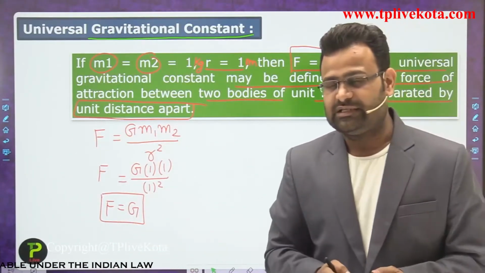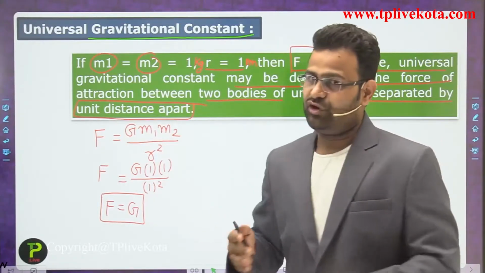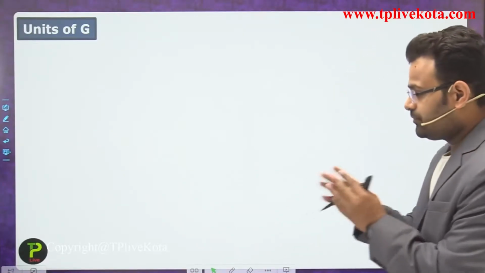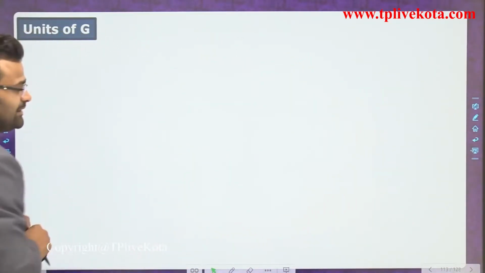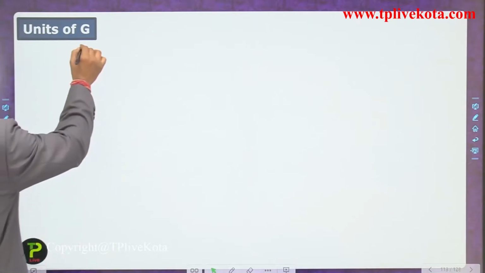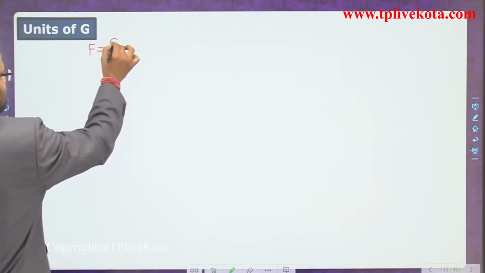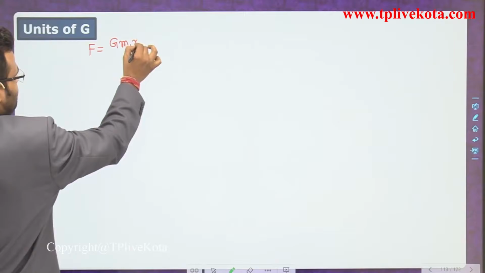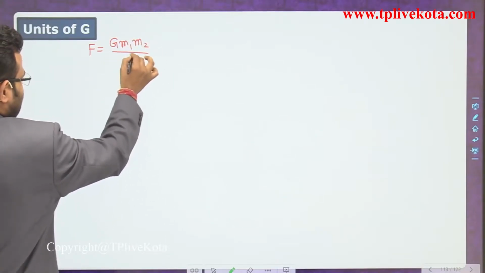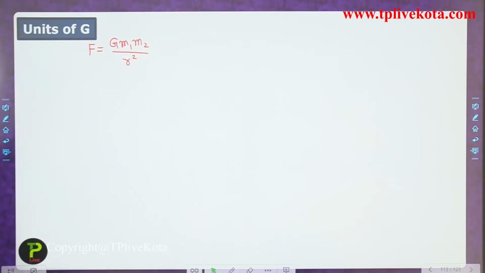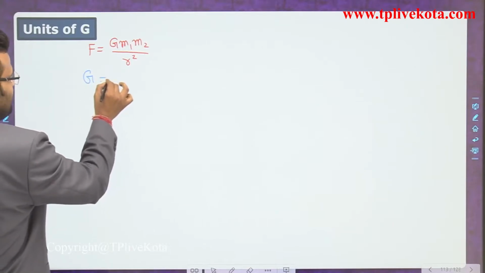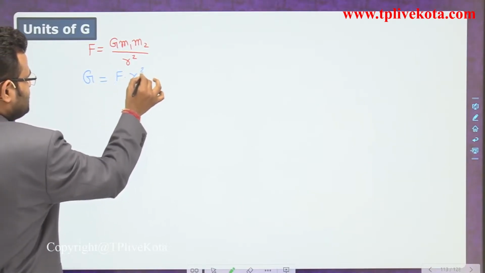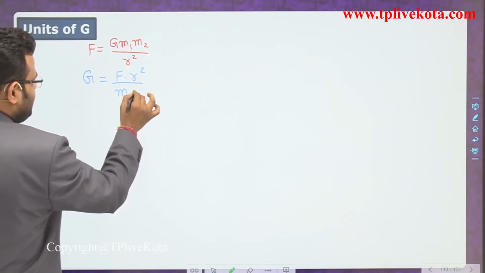That is the physical significance, and you can find the value of G also. First we can calculate the unit of G, and after that we discuss the gravitational constant G. So F is equivalent to G m1 m2 upon r square. If you want to calculate the unit of G, we cross multiply that complete expression, then G is equal to F into r square upon m1 into m2.